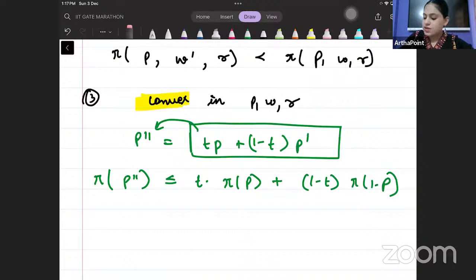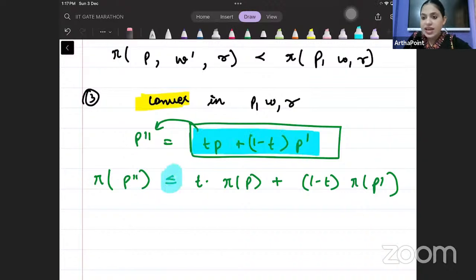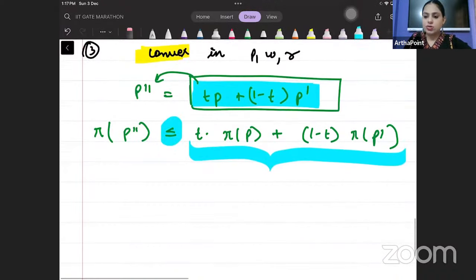This is P dash. It is convex in price. When I say convex in price, what does it mean? It means that when I find out the profit with the weighted price bundle, it is less than or equal to the weights given to the profit function.